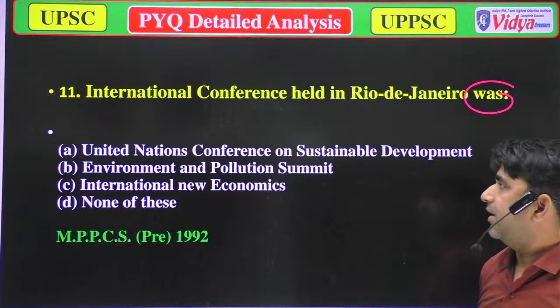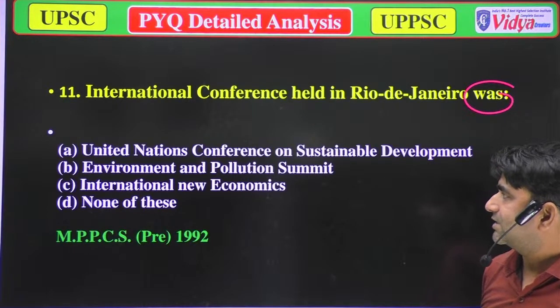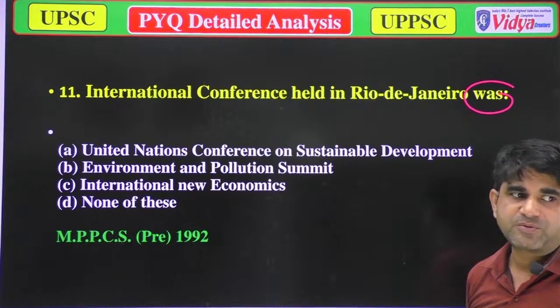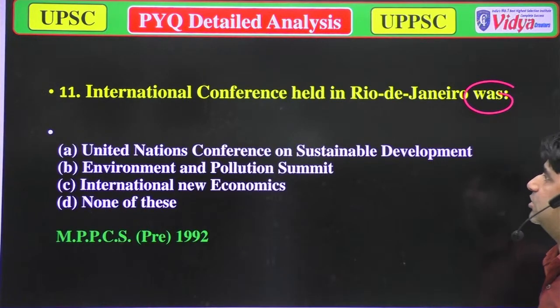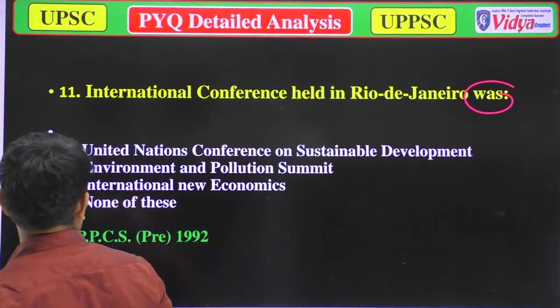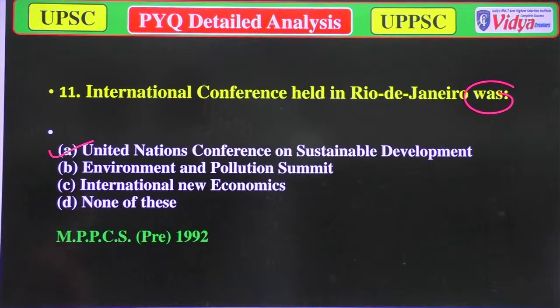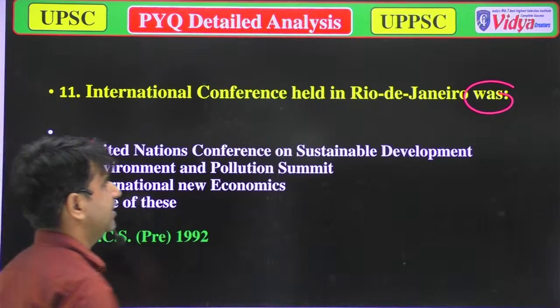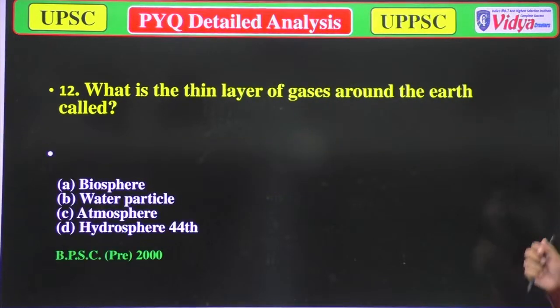Option B, Environment and Pollution Summit. Option C, International New Economics. And option D, none of the above. The international conference held at Rio de Janeiro was governed by the United Nations Conference on Sustainable Development. It was the main body behind it. So now we'll move to the next question.